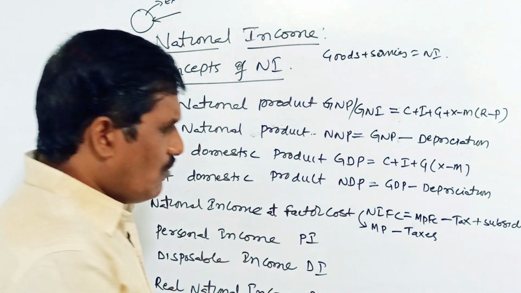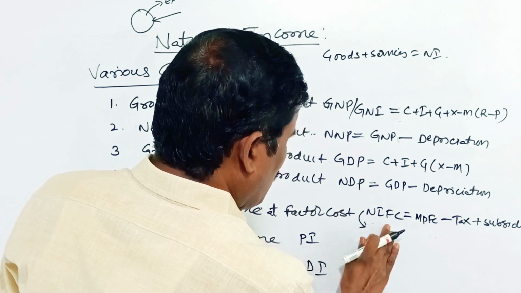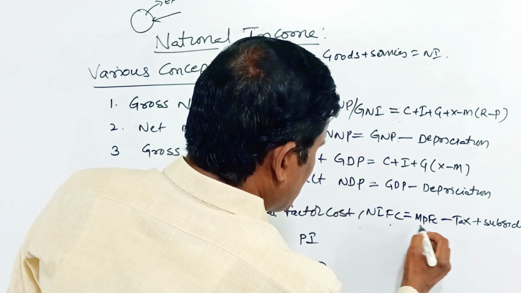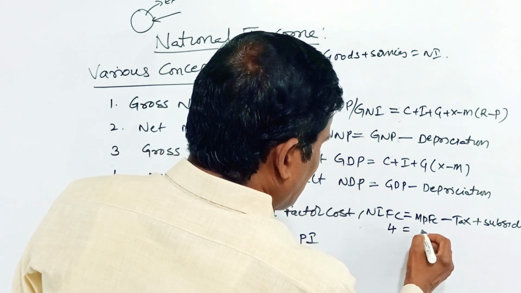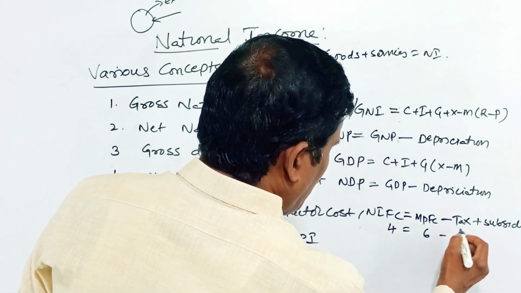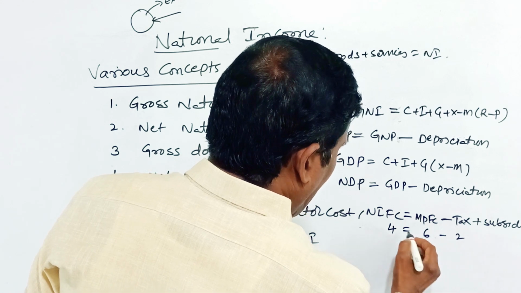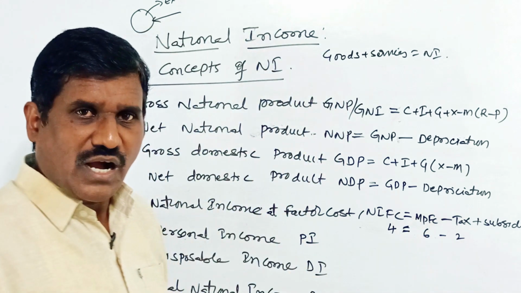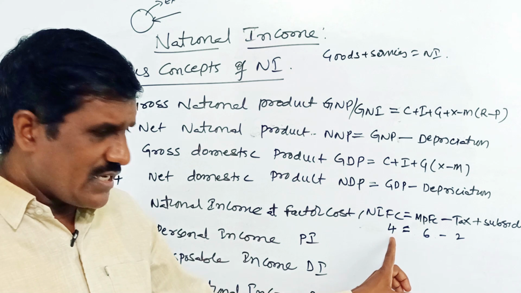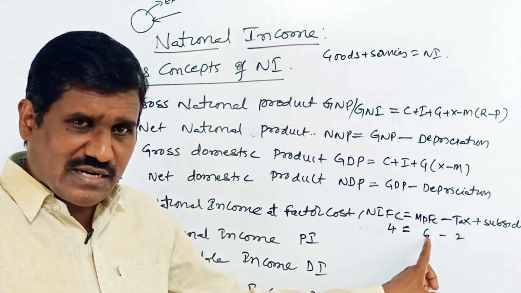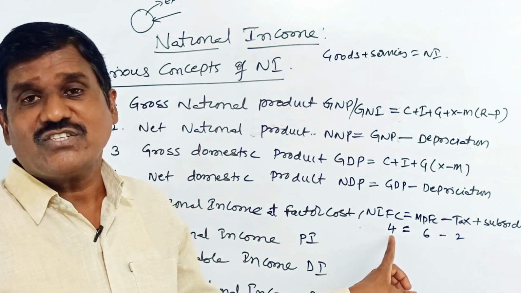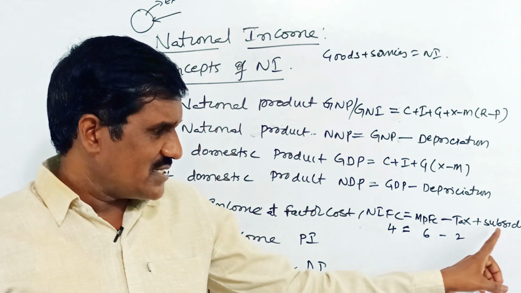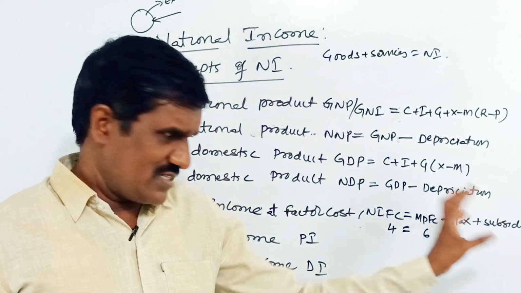For example, what is the factor cost here? Suppose the factor cost is 4 rupees. For example, what is the market price? 6 rupees. Tax is 2 rupees and the factor cost is 4 rupees. How can we obtain the factor cost? Market price minus tax, we get the national income at factor cost, plus subsidies. We have to add this one.